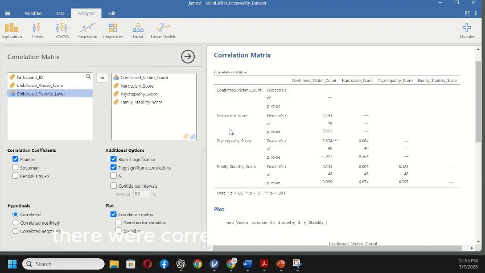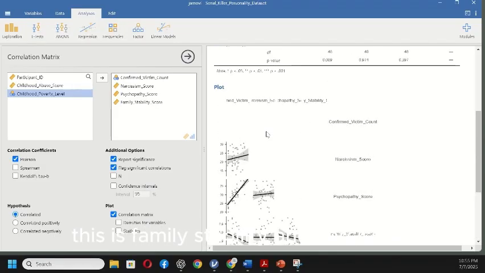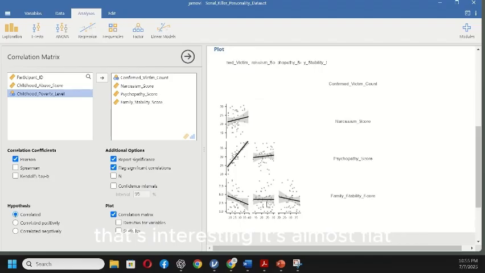There were correlations there. Absolutely. I can look down here. I've got something going on negative here. This is family stability and narcissism. That's interesting. It's almost flat. Those aren't the variables we were looking at of interest, but I can see that this has a negative correlation. So family stability and victims. So I might expect something like that.